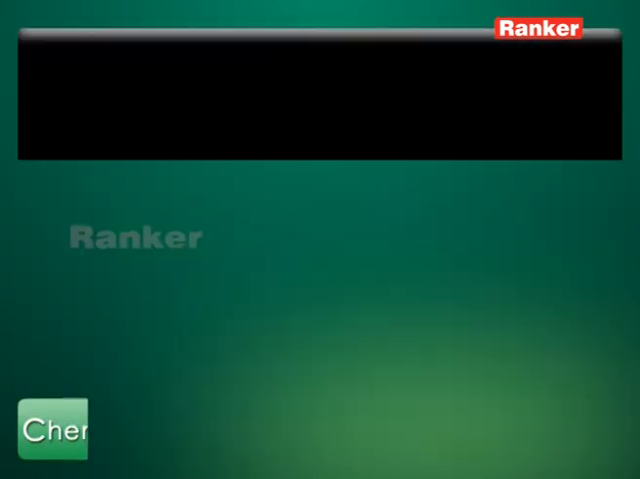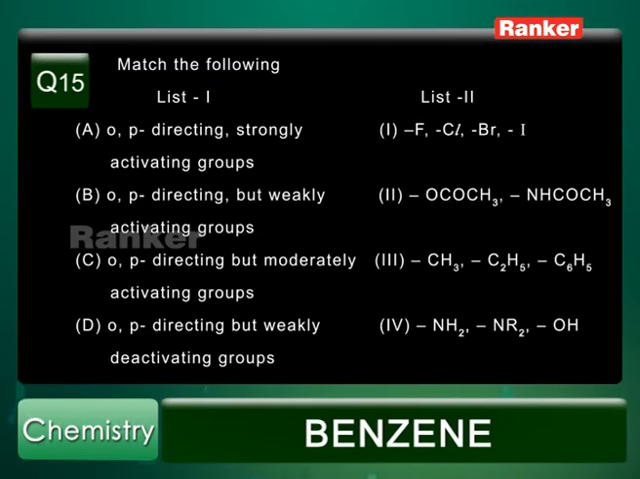Question number 15. In list 1, you have nature of various groups mentioned, and in list 2, you have the list of groups of a particular category. So, let us try to match them.